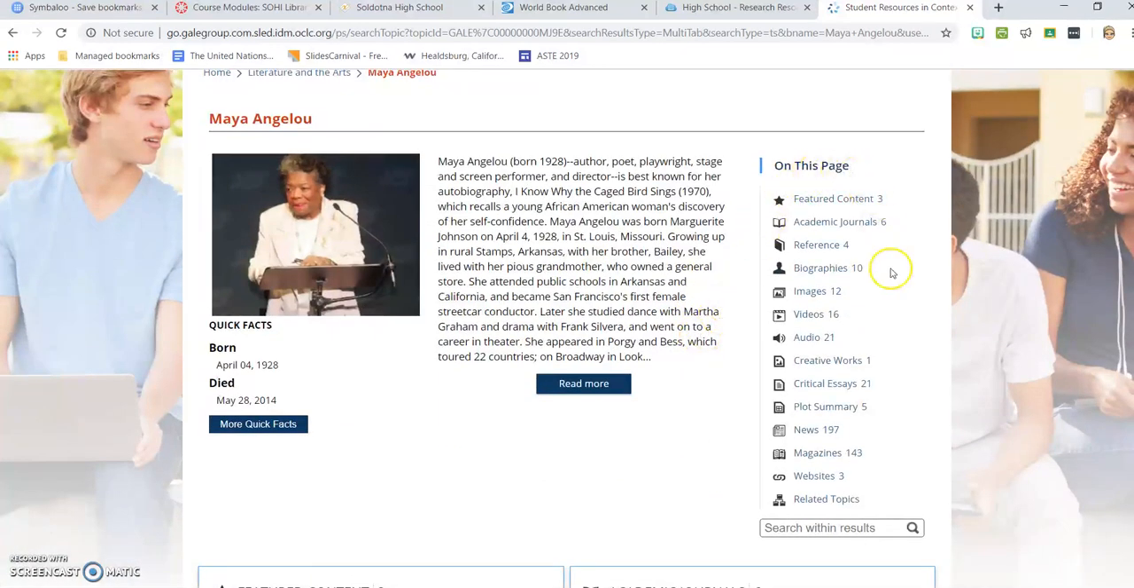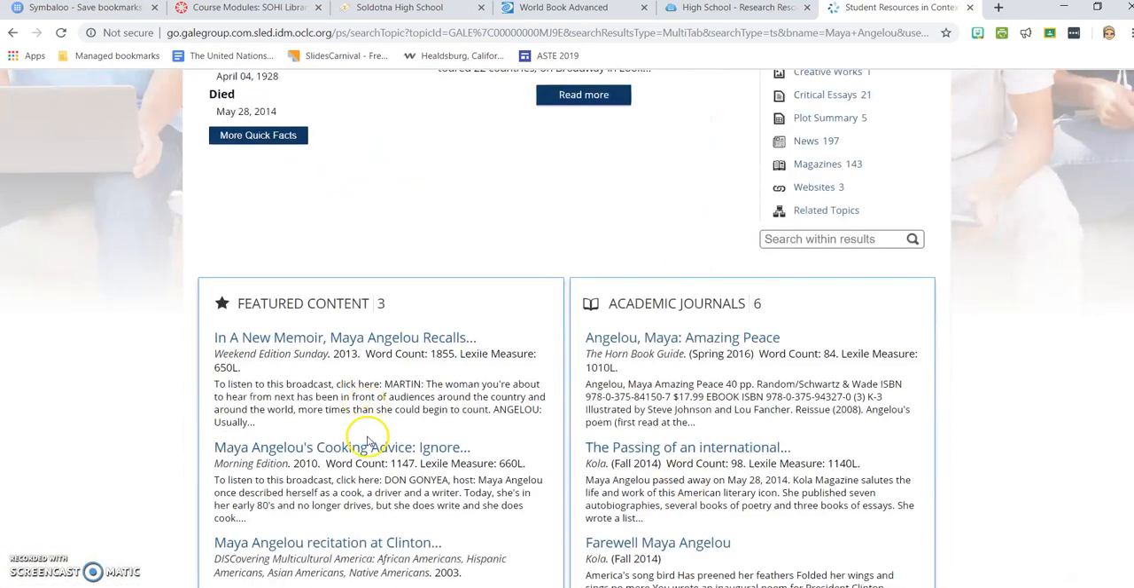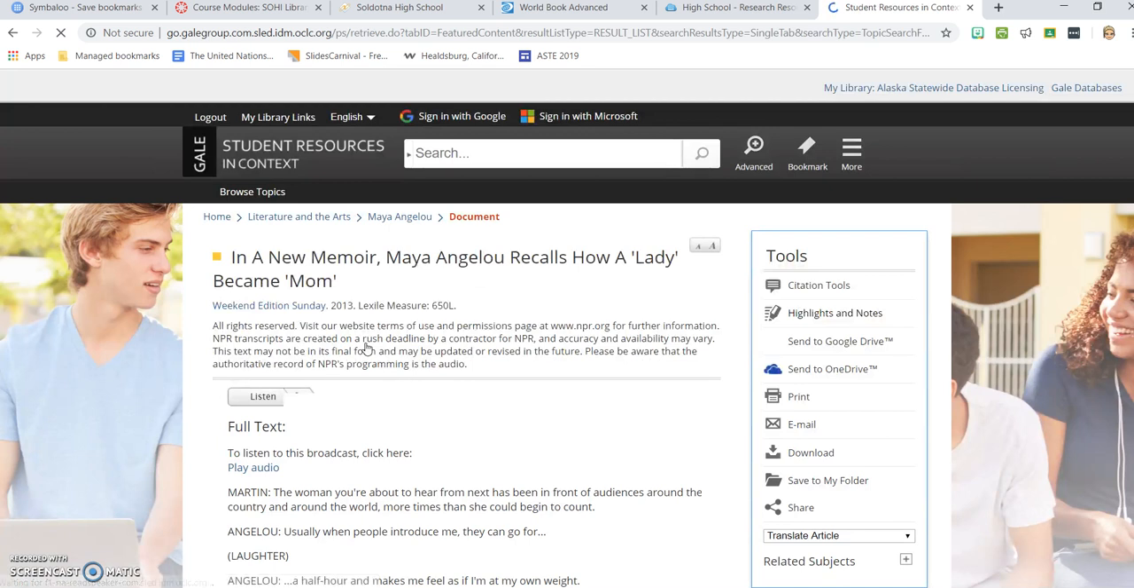So here on the right side, you're going to see all of these different things: academic journals, biographies, images, critical essays, plot summaries on some of her work, other additional websites. So you have all of these things that you can use. And let's say I'll just pick this one, a new memoir. Let's say that you find an article that you really like. You're like, yep, I'm going to use this one for my paper, and you want to reference it.